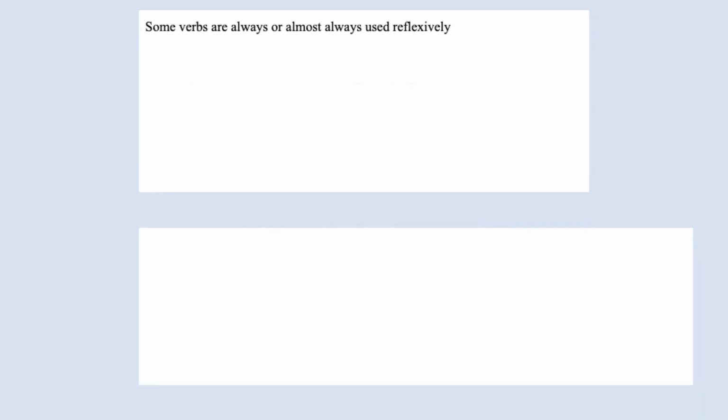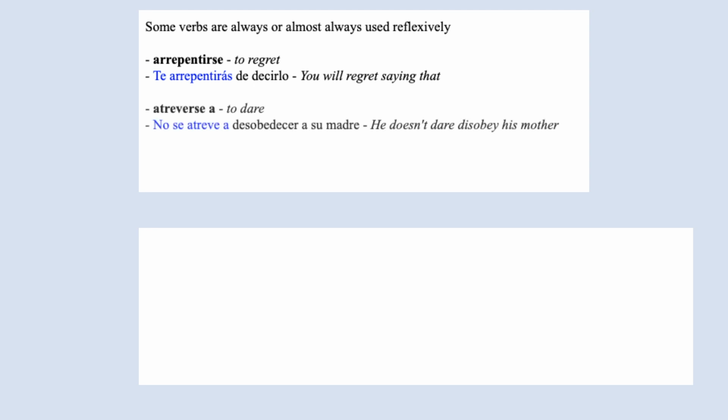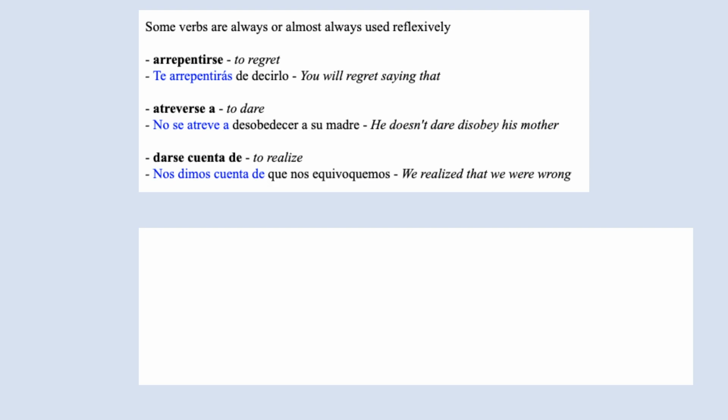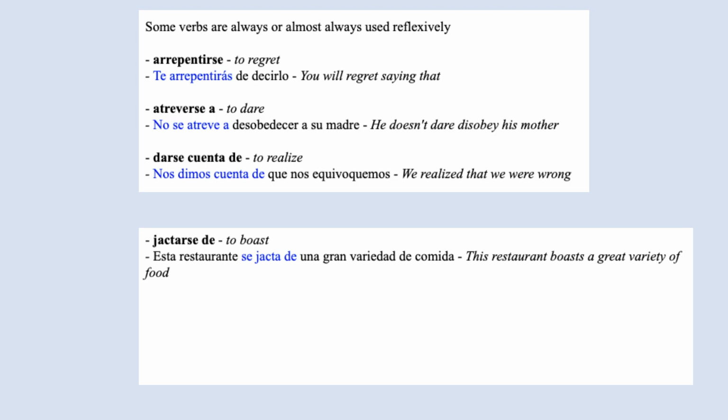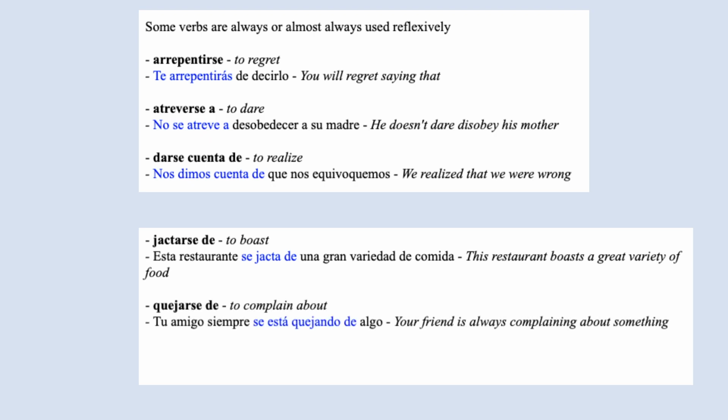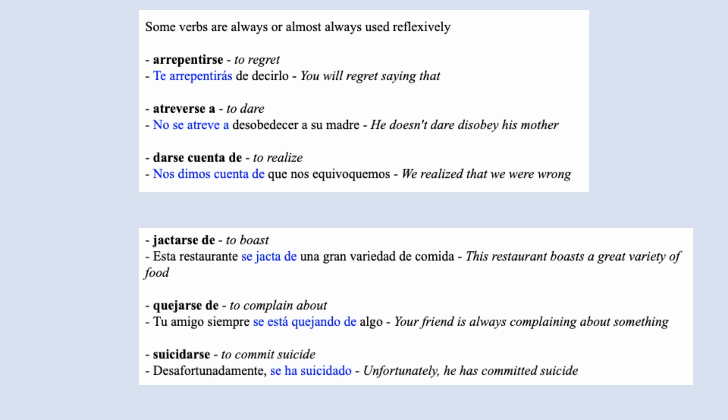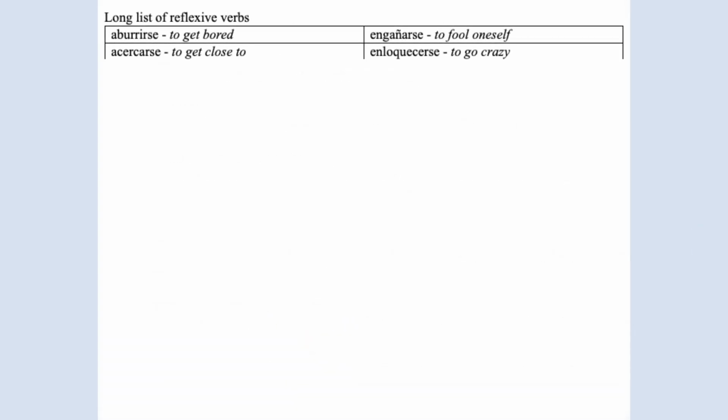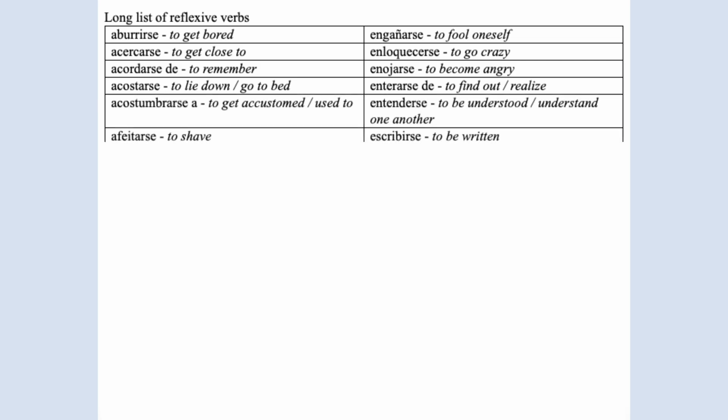Some verbs are always or almost always used reflexively. Te arrepentirás de decirlo. No se atreve a desobedecer a su madre. Nos dimos cuenta de que nos equivocamos. Este restaurante se jacta de una gran variedad de comida. Tu amigo siempre se está quejando de algo. Desafortunadamente se ha suicidado. These are some of the many reflexive verbs that you may come across.